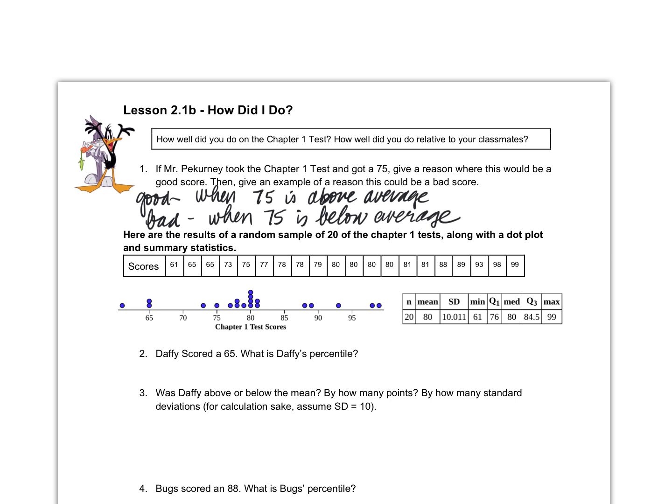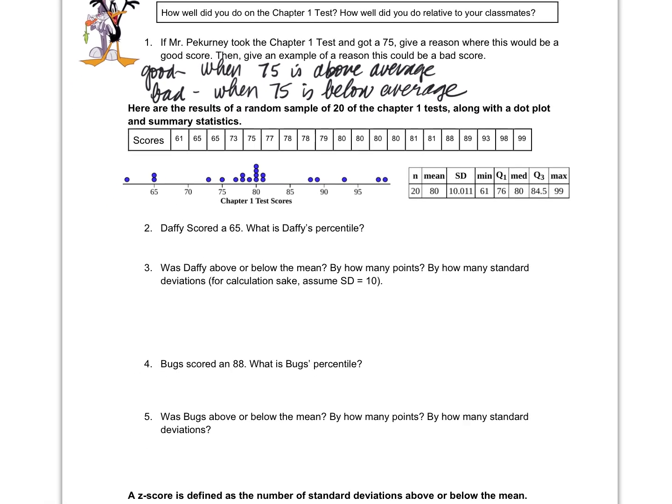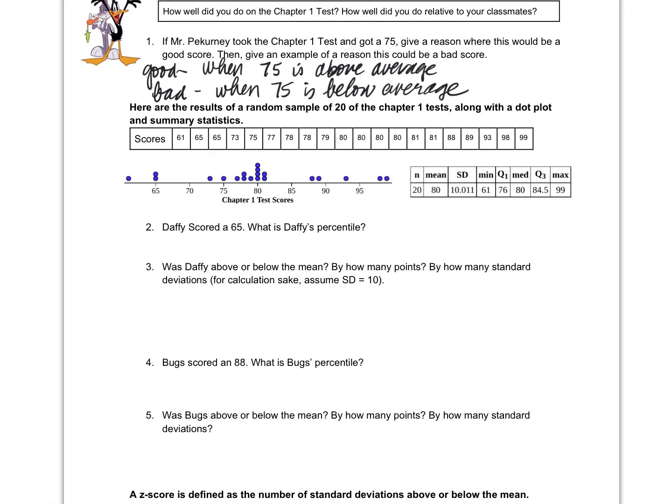So here's the results of a random sample of 20 Chapter 1 tests along with the dot plot and the summary statistics, okay? There it is. So Daffy Duck, he scored 65. This is a review from Friday. What is Daffy's percentile? How do we find that?